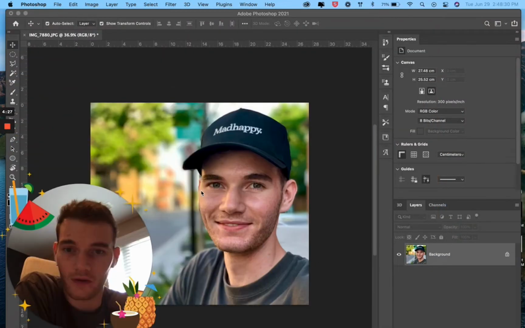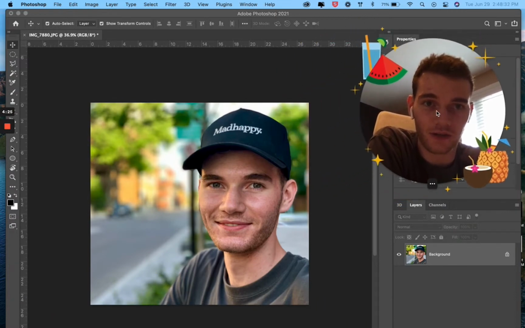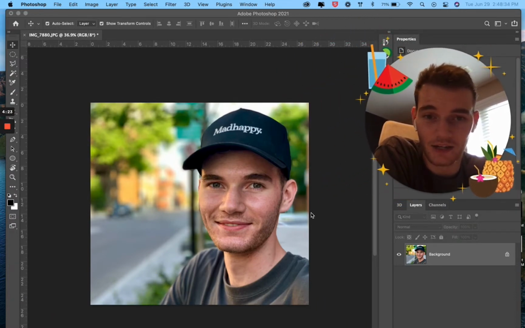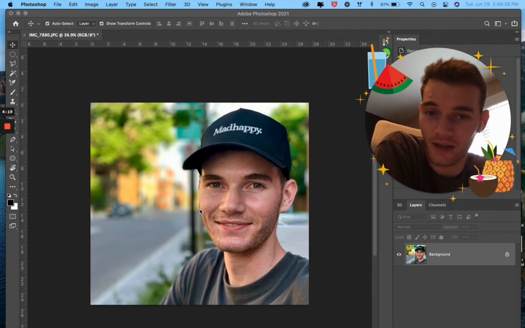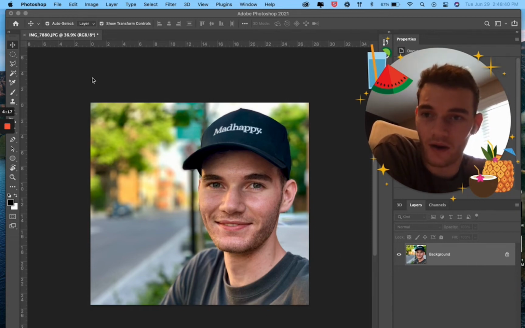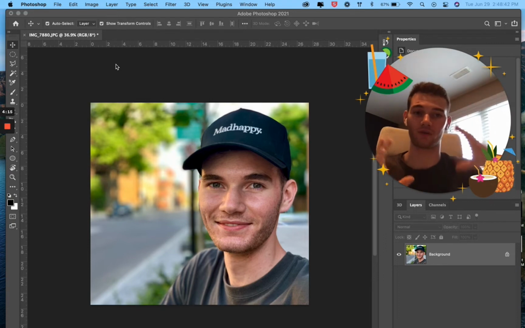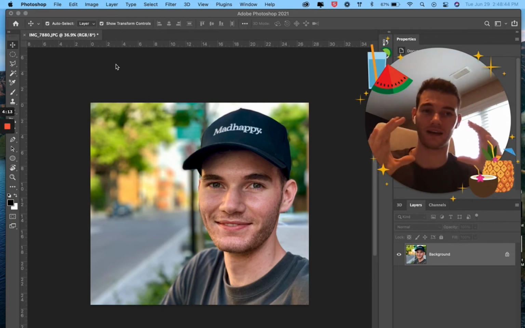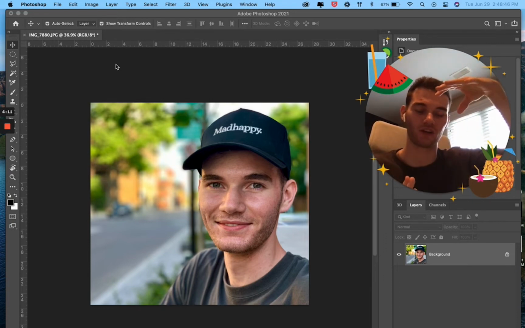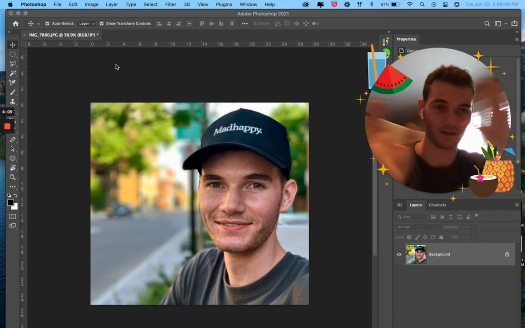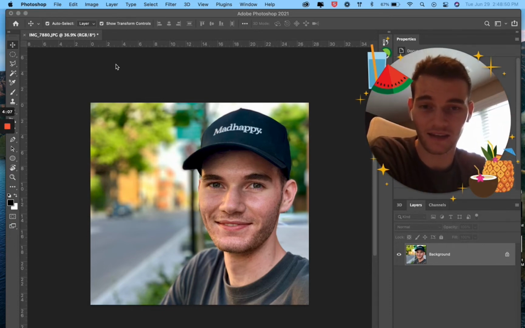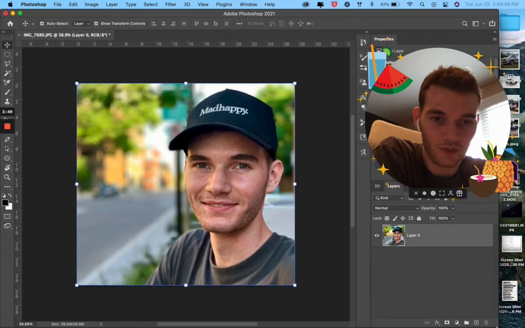So I'm gonna make myself a little smaller. You can see this is a picture of me looking very sweet. I know, thank you very much. Actually, my hat looks a little bit big. I think it's sitting a little high on my head. But the problem is it's square, and I want it to be more vertical because when it's a profile picture and it's square, this size, it zooms in too close on my face. So if I stretch it a little bit, fill in the excess, then it'll go to this size rather than shrinking smaller.